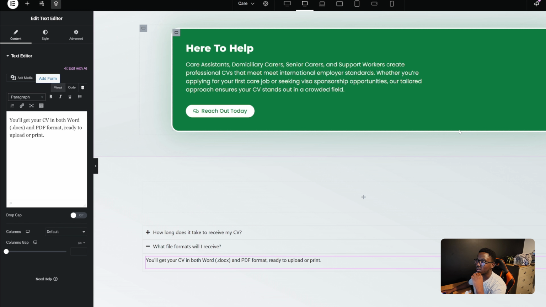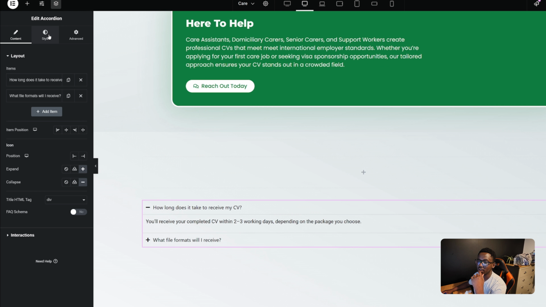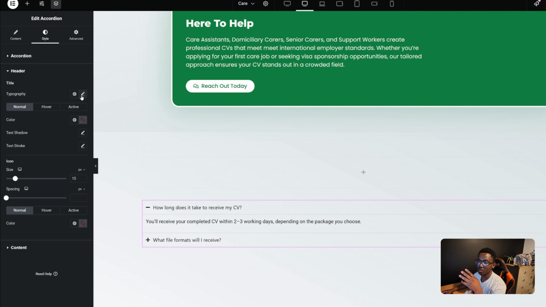The other thing I want to work on is using the same text font, though not the same size. So if I click here, go under style, then go under the header, I can choose to use the same font by just saying Poppins.